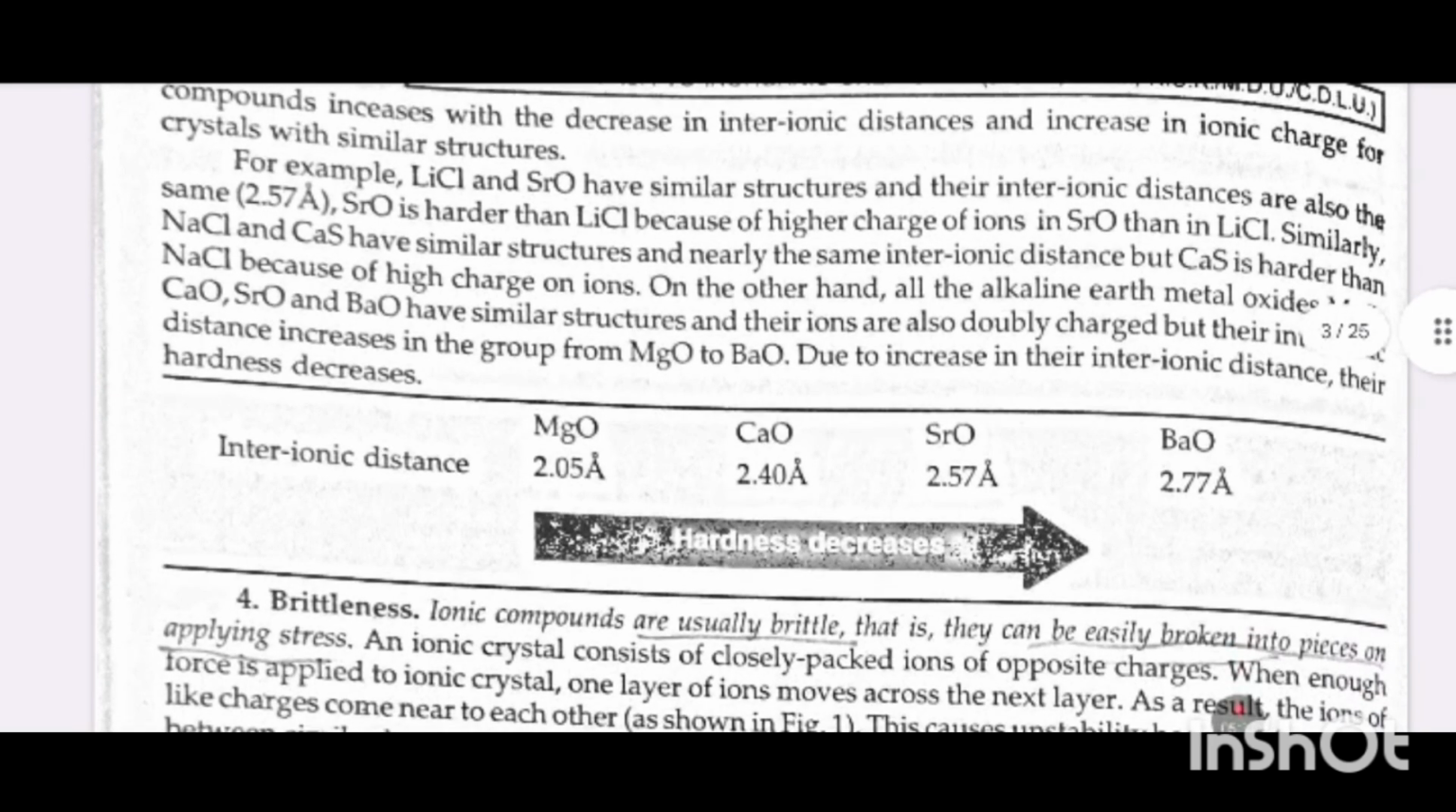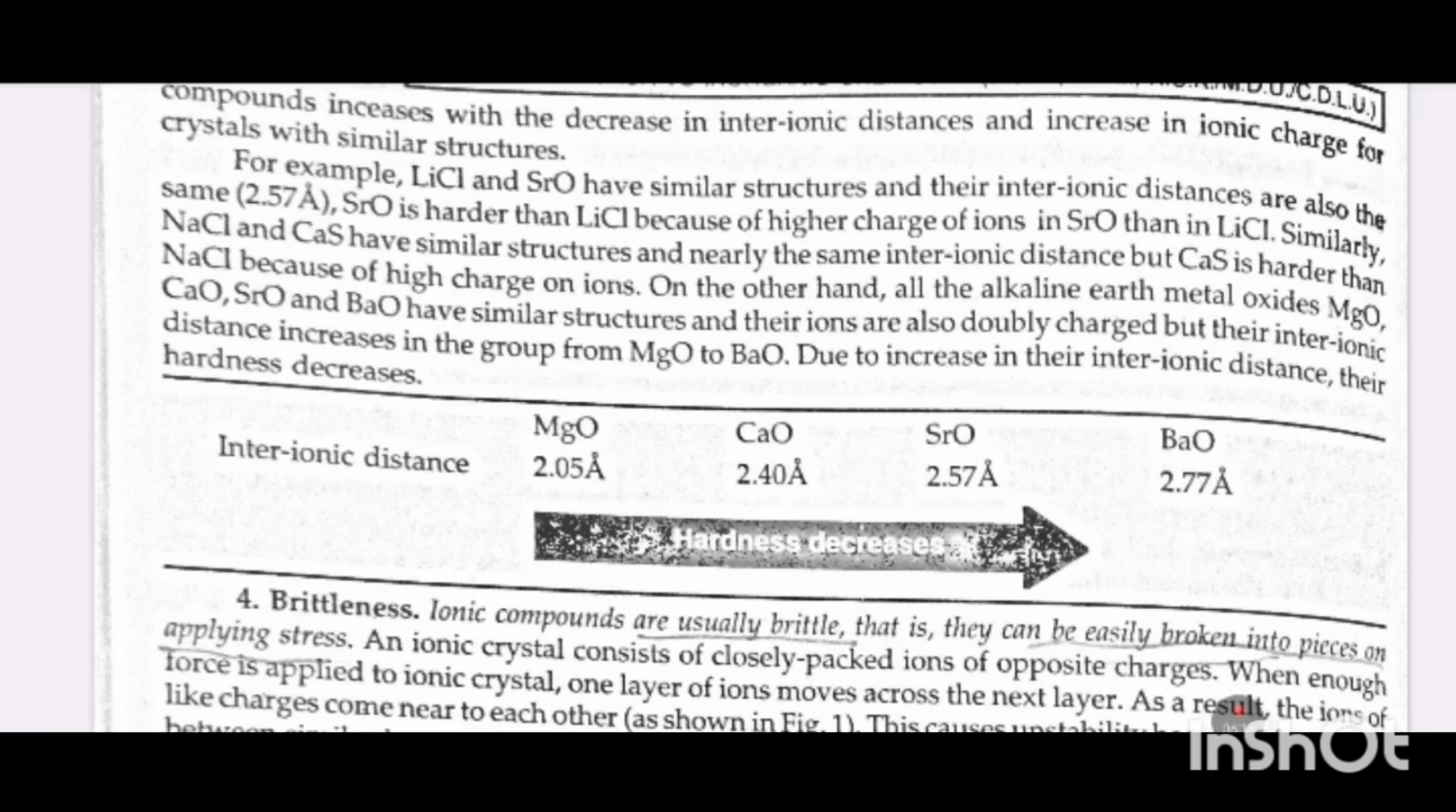For example, LiCl and SrO have similar structure and their interionic distances are also the same. SrO is harder than LiCl because of the higher charge on the ions in SrO than in LiCl. Similarly, NaCl and CaS have similar structure and nearly the same interionic distances, but CaS is harder than NaCl because of the high charge on the ions.